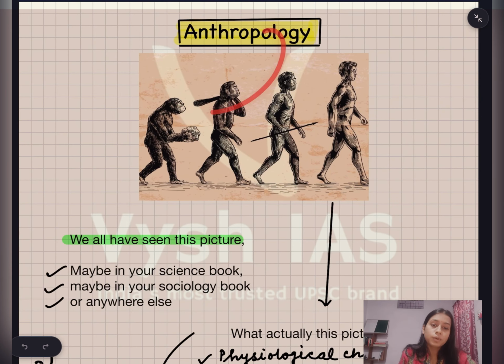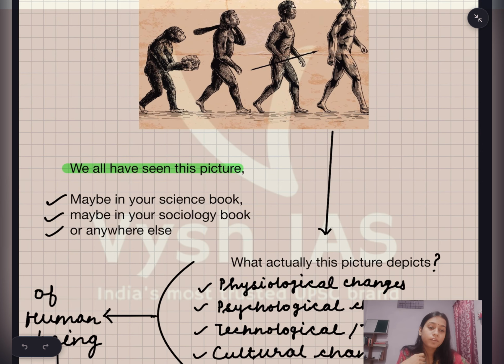Firstly, what is anthropology? I think we have all seen this picture, maybe in your science book, maybe in your sociology book or anywhere else. What does this picture actually depict? This shows physiological change.